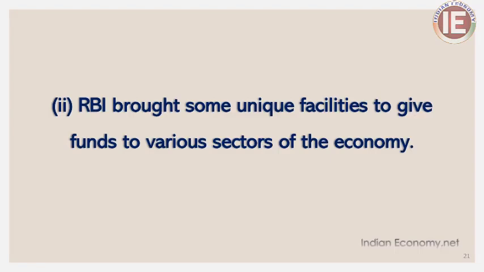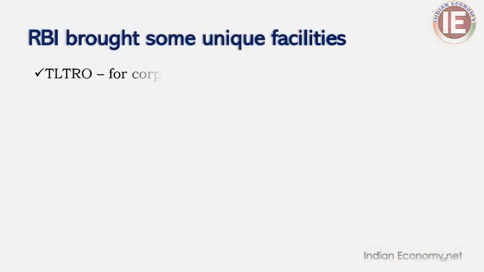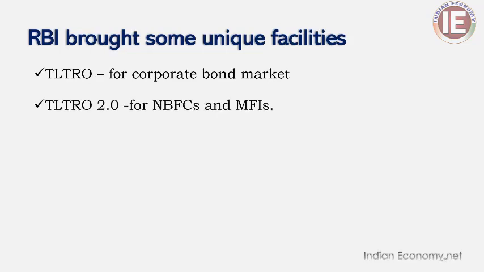The second way through which the RBI ensured liquidity in the economy is this. Here the RBI brought some unique facilities to give funds to various sectors of the economy. We will see which are those unique facilities, and to which sectors they are provided by the RBI. The first one is TLTRO, targeted long-term repo operations.